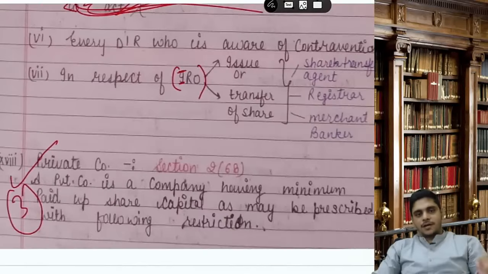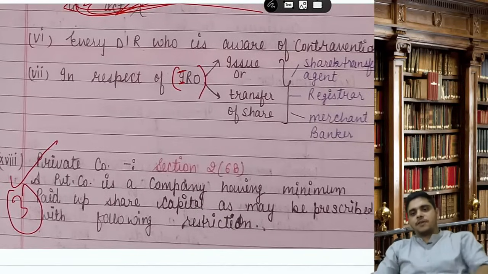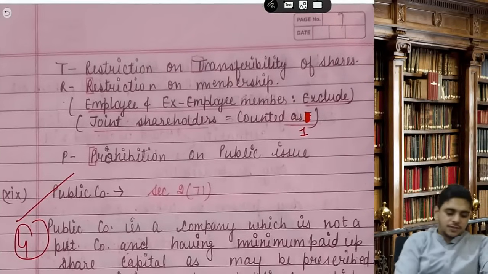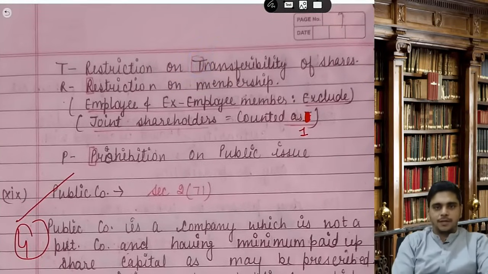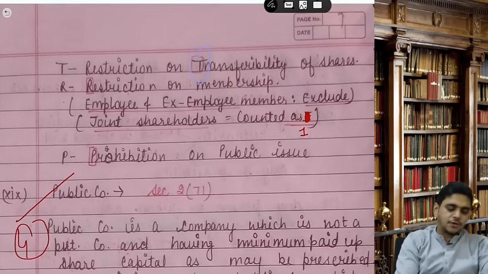Sir, define what is a private company. Very simple. A private company is a company having minimum capital as may be prescribed with the following restrictions. What are the restrictions? That is TRP. T: restriction on transferability of shares. R: restriction on membership. P: prohibition on public issue.